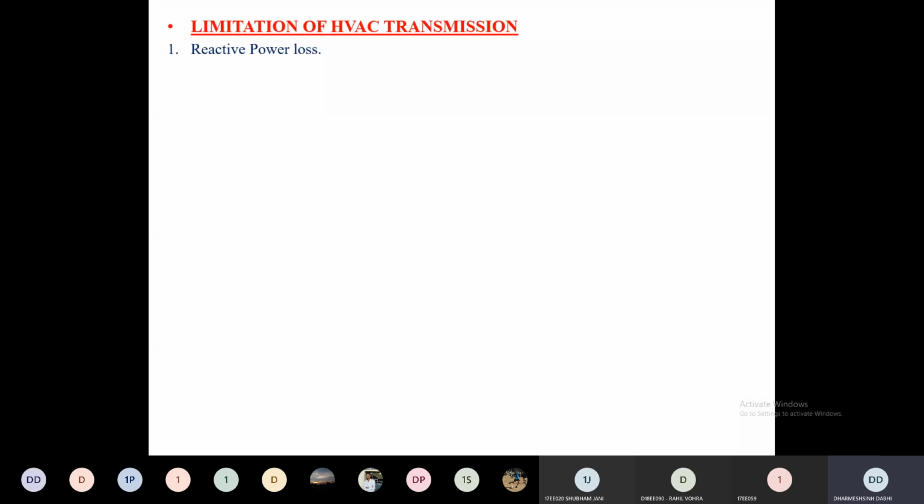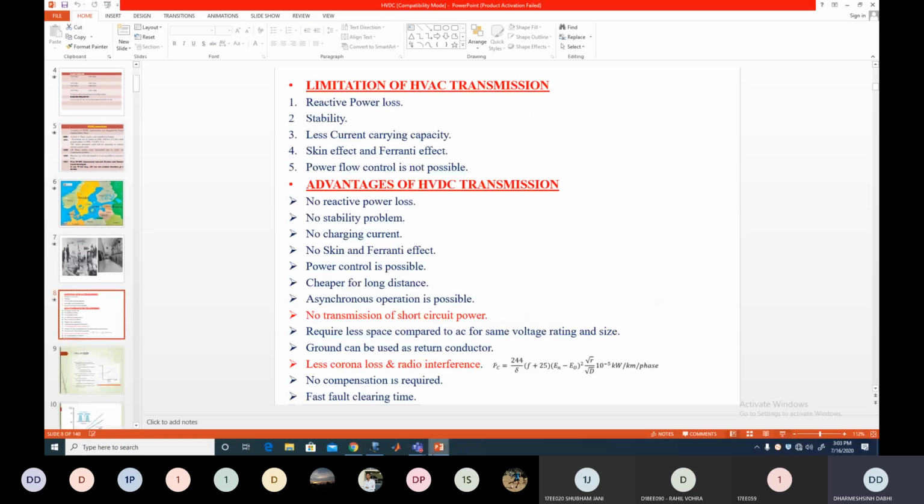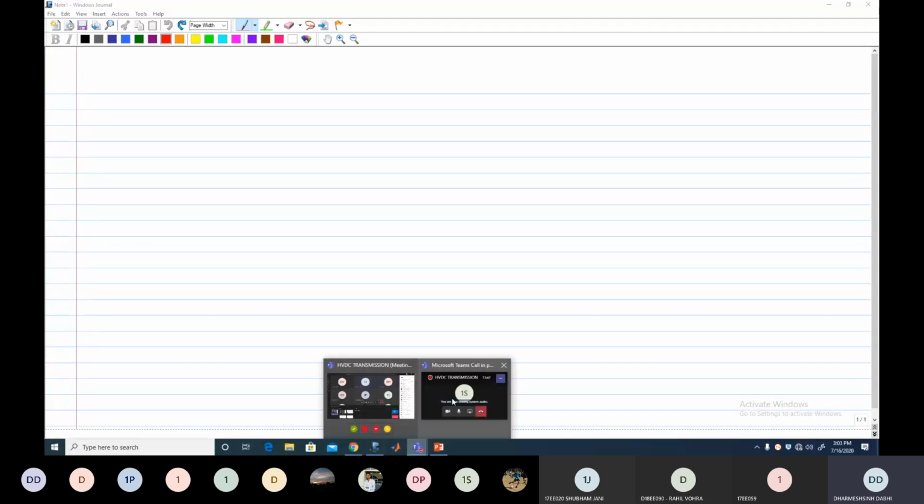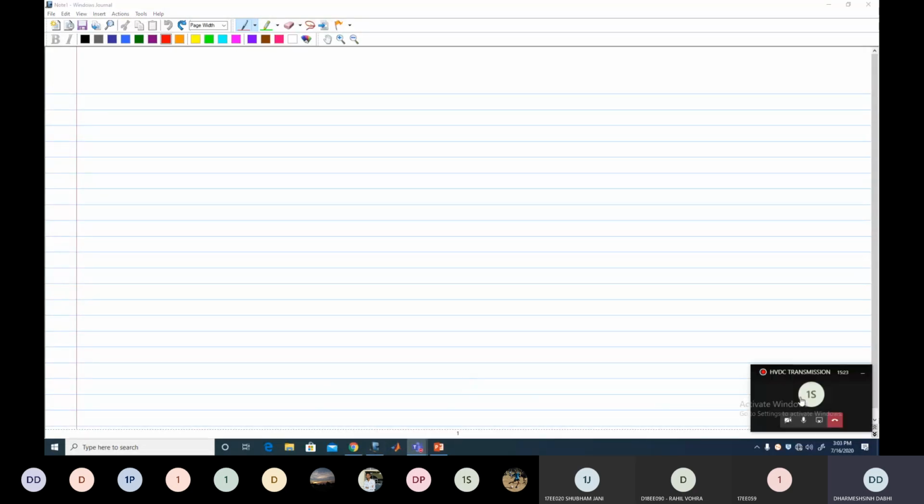Clear? So one by one we go through the limitations of the HVAC transmission system in detail. That limitation is nothing but the advantage of the HVDC system. Whatever the limitation or disadvantage of HVAC system is nothing but an advantage of the HVDC system. That's why nowadays we implement DC systems for certain situations. So let's start one by one.